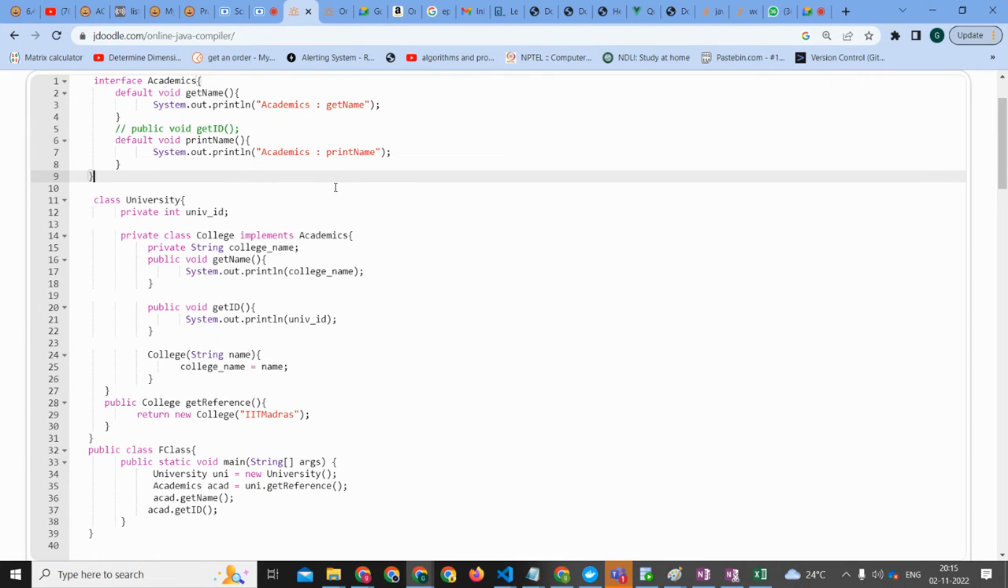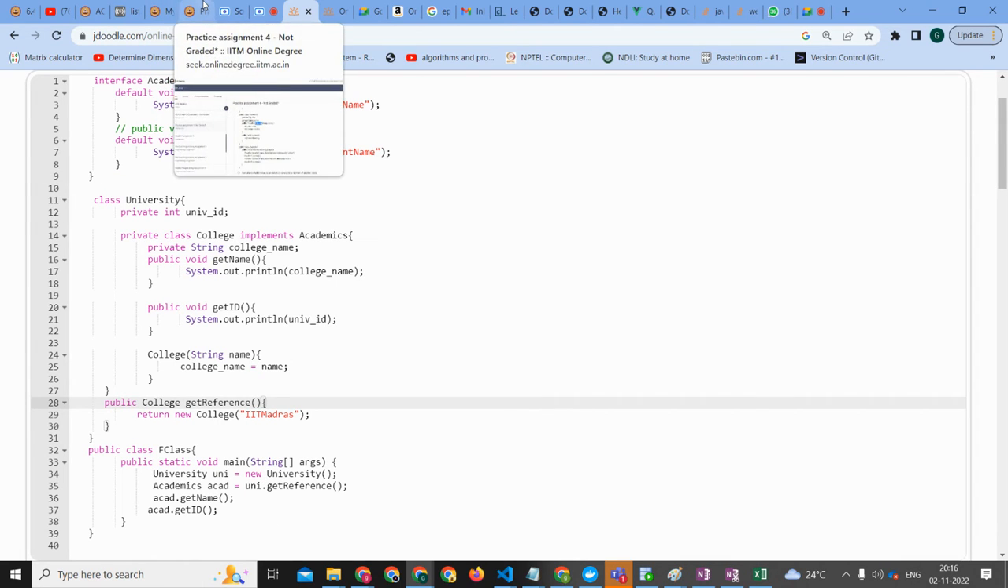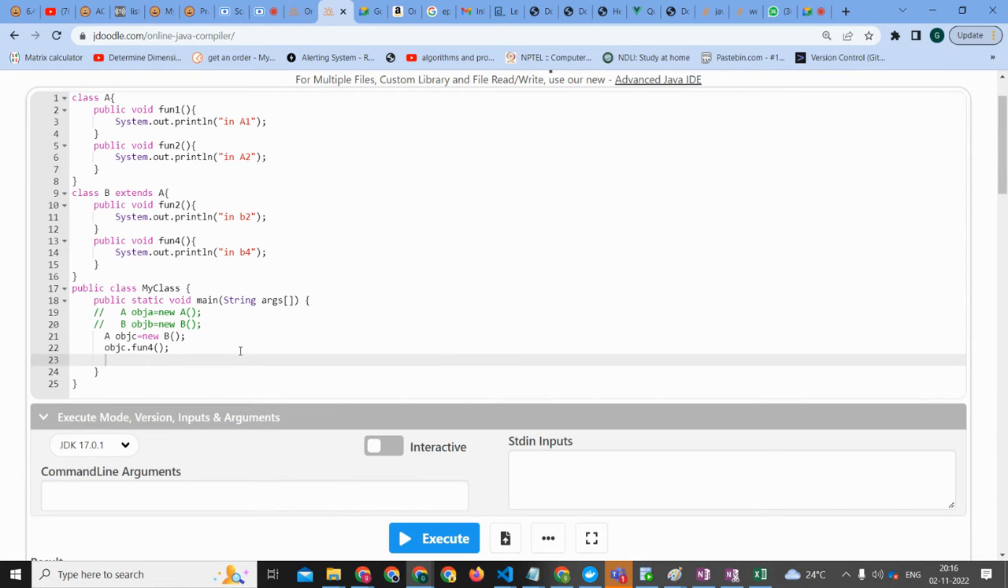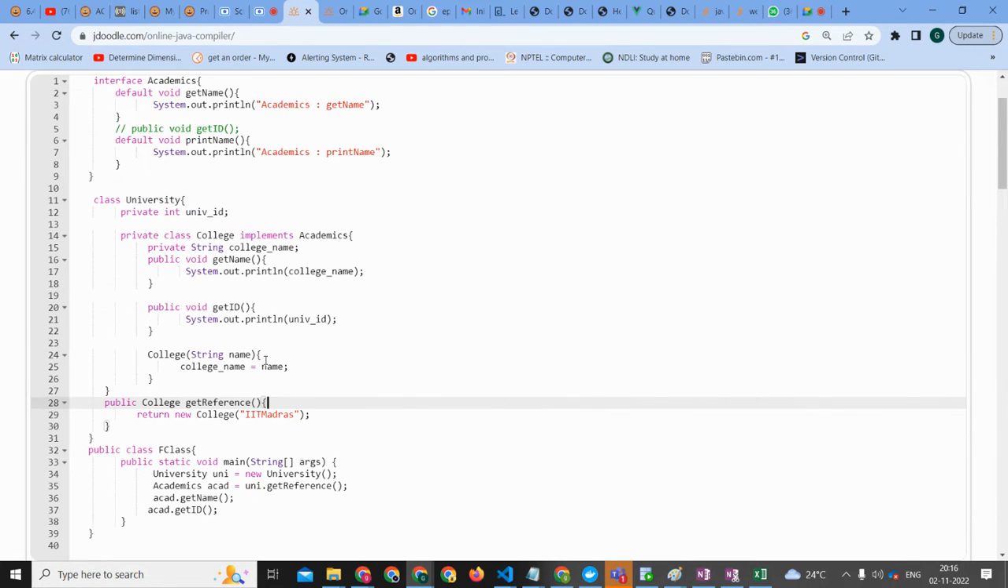Yeah, Ayush? Please relate it with the definition of dynamic dispatch, like the second last line of the previous slide. I'll just see this. Uni.get reference, it is giving us what? Basically, new college, right? Academics is the A class, and whatever we saw in the previous one, B class is nothing but the college.